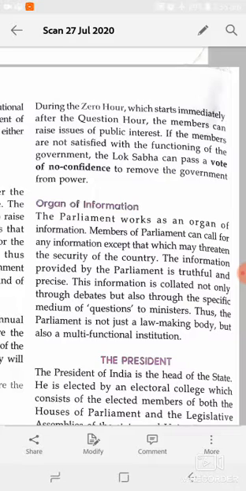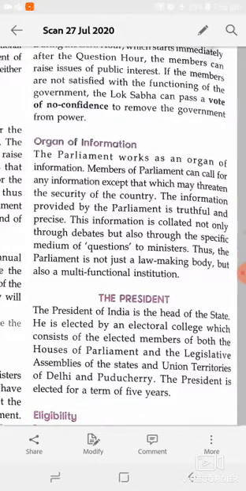Yes, as I told, if the members are not satisfied with the functioning of the government, Lok Sabha can pass a vote of no confidence to remove the government from power. Yes, if members of Lok Sabha are not satisfied with the working of the government, then they can pass the no-confidence vote against the government. Then the government has to resign, including the Council of Ministers and the Prime Minister. Clear?